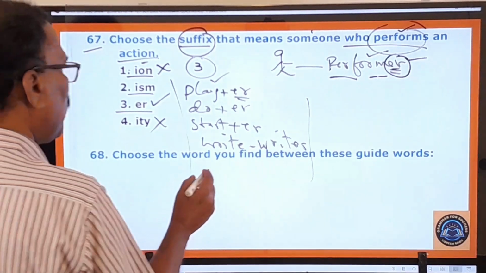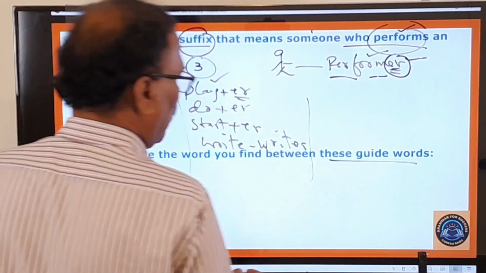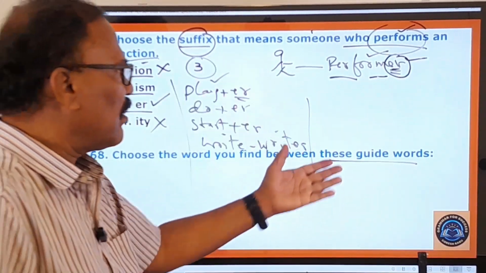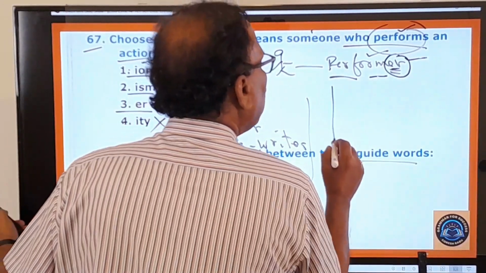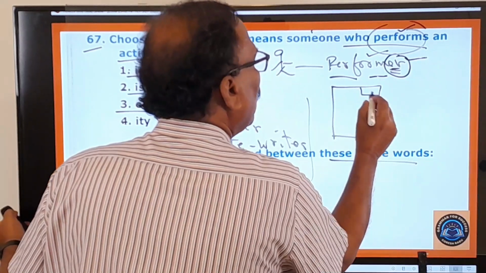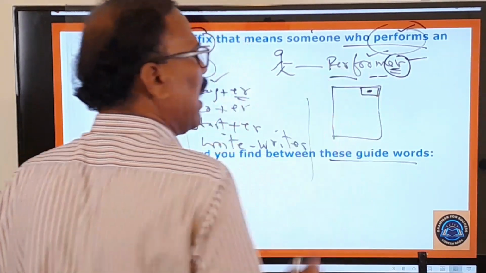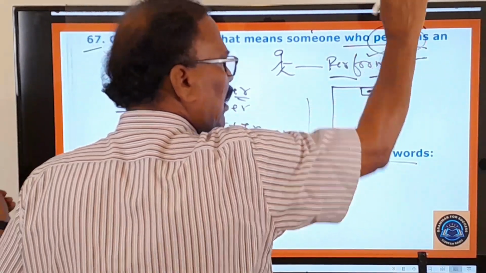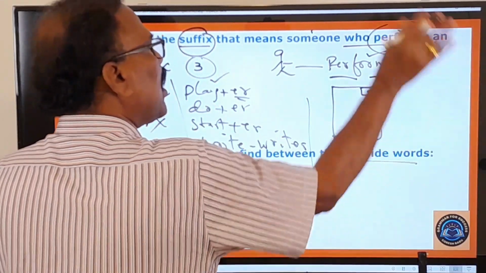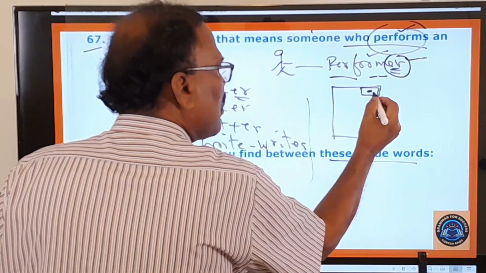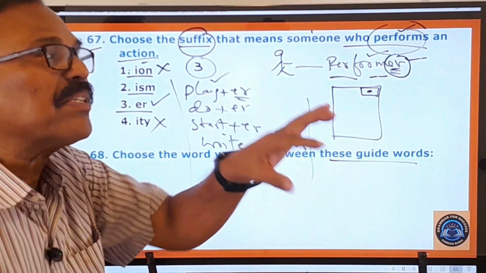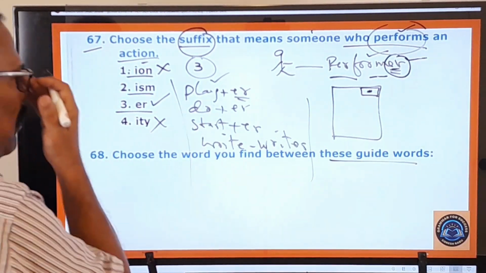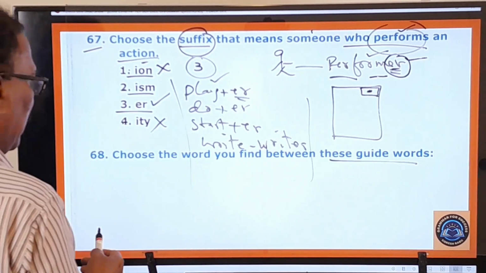And here see, choose the word you find between these guide words. Already I have told you about these guide words. Guide words are the words that you find on the page of a dictionary. This is called a guide word. You can find it at the top right corner of the page. It will guide the person who is referring to that dictionary, and therefore they are called guide words. So what are the guide words given here?